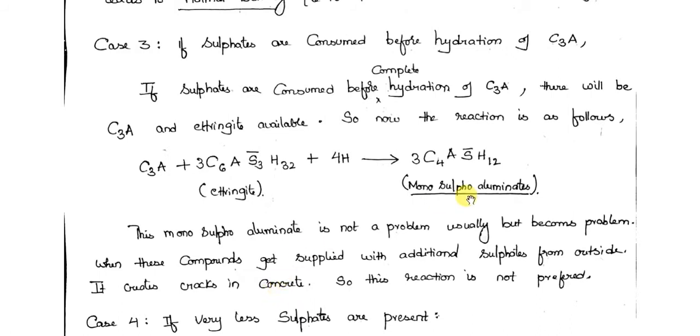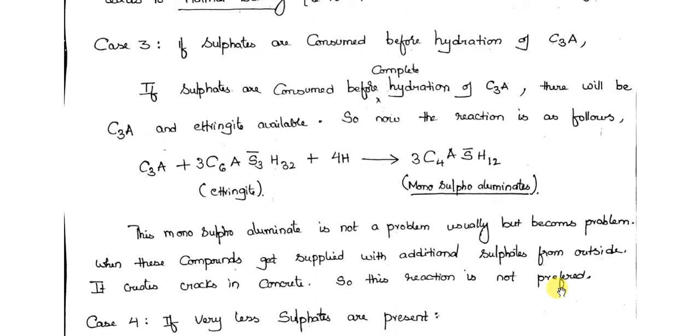They create a problem. Okay, the existence of this does not create a problem, but it later reacts with the outside available sulfates. That depends upon the environment around it. Okay, what is that structure, where that structure is located, what is the purpose of that structure, all these influence that. So in such a case it creates a problem and it creates cracks in concrete. So this reaction is not preferred. Okay, so we have seen 3 cases. First one, no sulfates. Next, sufficient amount of sulfates. Third one, less sulfates are added.